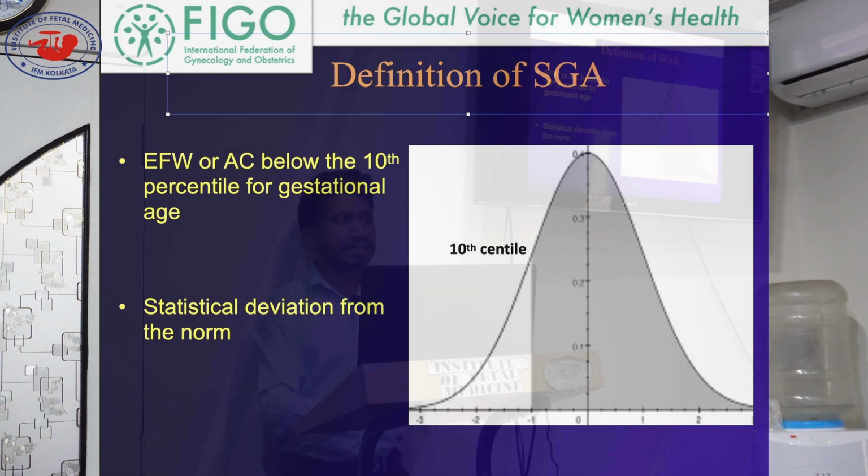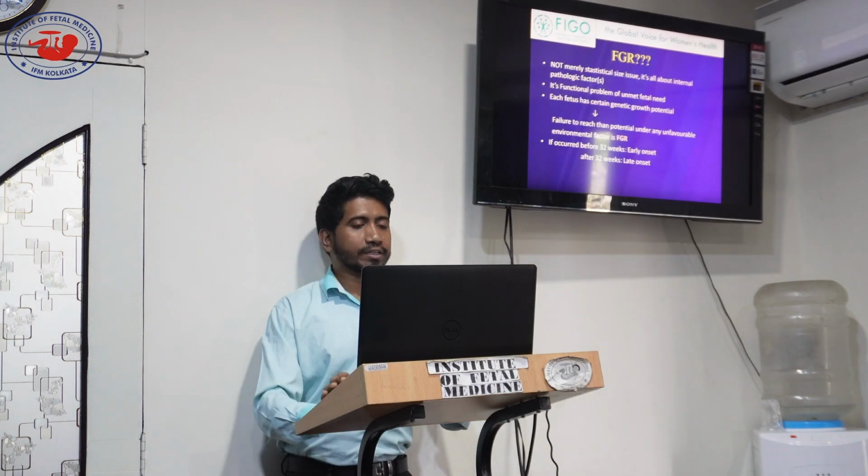It's basically a statistical deviation from the normal. That is, expected fetal weight or abdominal circumference below the 10th percentile for gestational age is known as SGA. This is the clear-cut definition. There are no pathological variations, no underlying causes, just a statistical deviation from the normal that is below the 10th percentile, called SGA. So what is FGR?